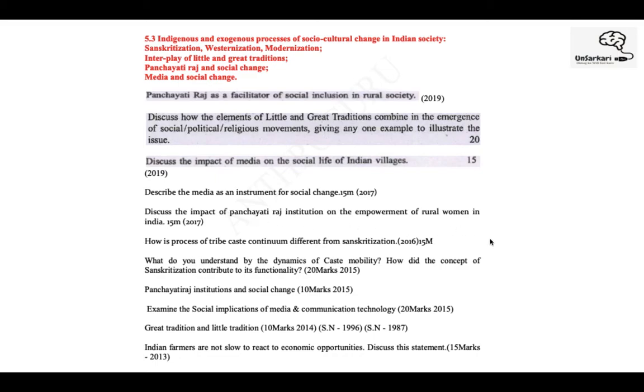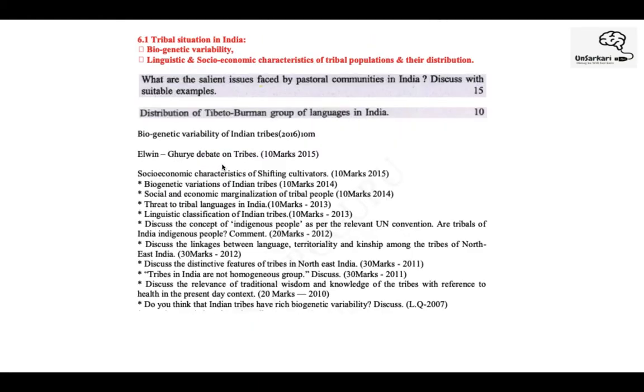Now here you can use many schemes that you will anyways be reading from the Government of India website or from current affairs. Then it says process of tribe caste continuum, all right, different from sanskritization. So sanskritization, right, tribe caste continuum. So these are all topics which you will directly read, right? Let's go to the next unit.